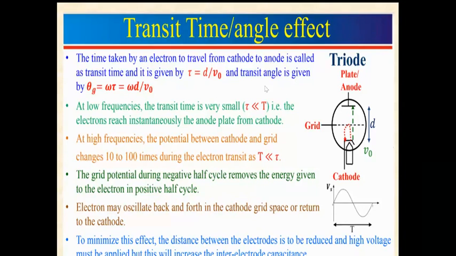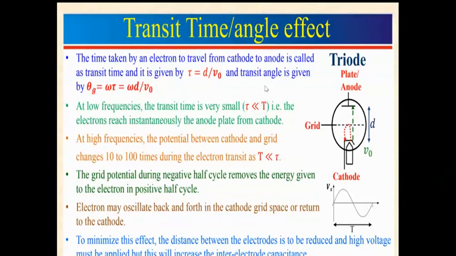Then how is it proportional to applied voltage? The kinetic energy is half m V naught square, where V naught is the average electron velocity and m is the mass of the electron, 9.1 times 10 to the power minus 31 kg.